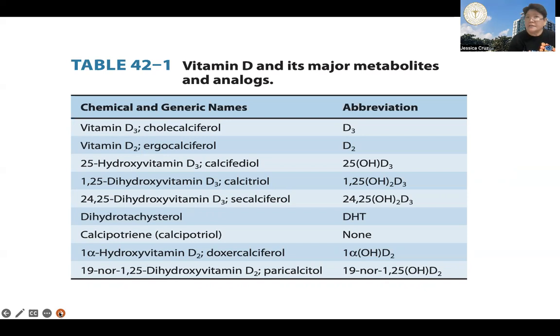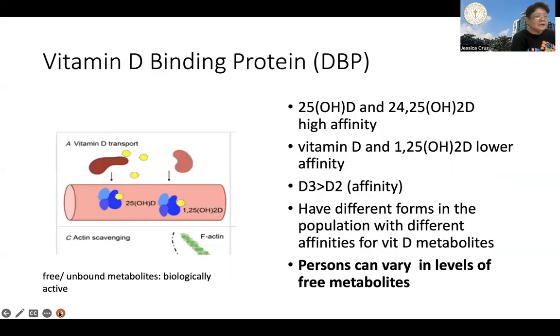Calcifediol is brought to the kidneys where it is hydrolyzed by CP450 isomer, and converted into calcitriol. And then below are the various analogs of calcitriol, which will have clinical utility or which are being tried for various clinical conditions as well. So vitamin D binding protein, this is the protein that brings the D3 into the dermal capillaries.